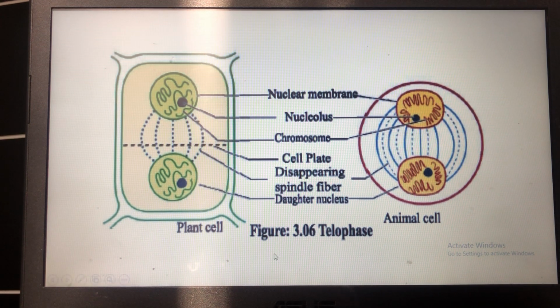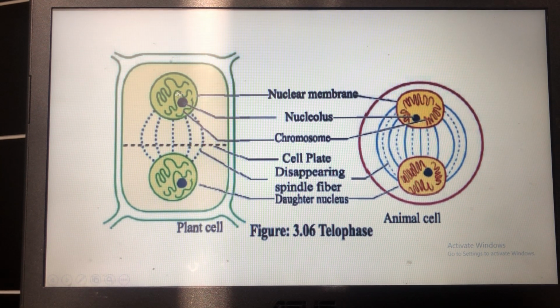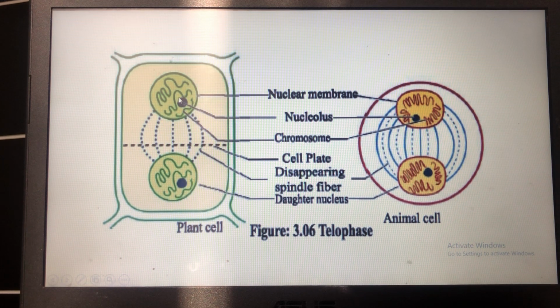It is basically the reversal of the prophase, which was the first stage. In this stage, the chromosomes start to decondense. They get hydrated and then get surrounded by new nuclei.